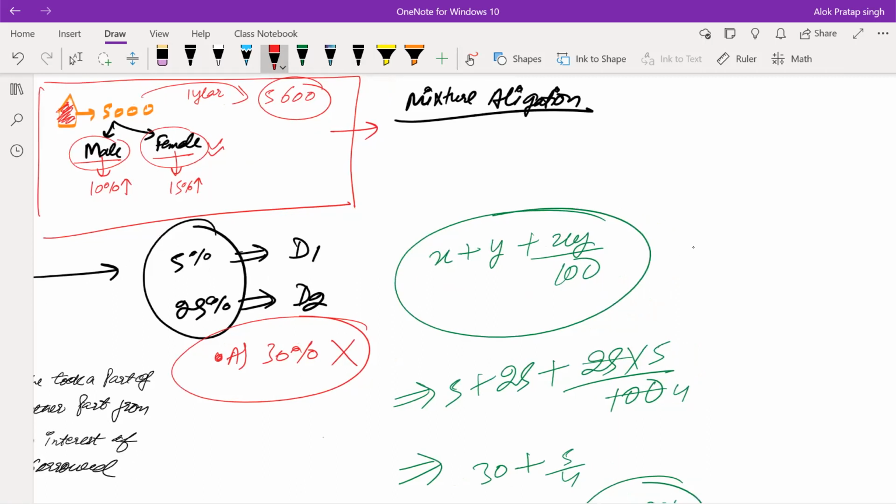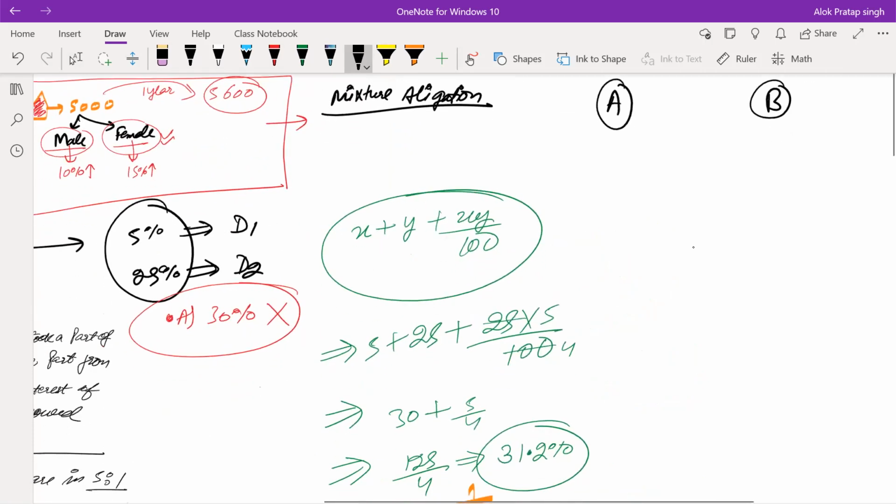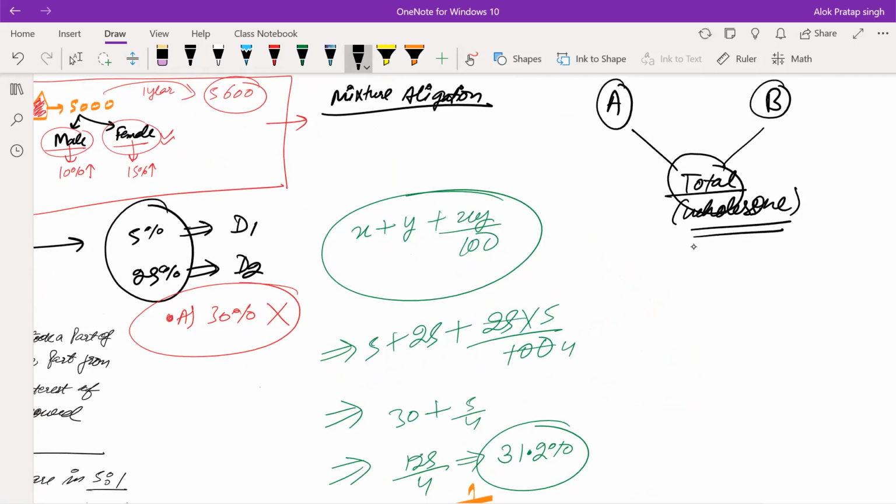This method says that when we have one type of thing, and we have a second type of thing as well, and these two types of things combine to make a total wholesome thing.